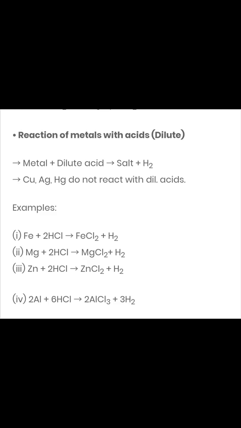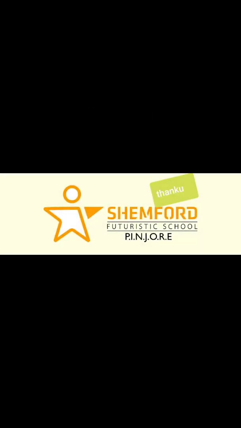Children, see, if we are taking HCl, that is the hydrochloric acid, then whatever metal is reacting with hydrochloric acid will give rise to the chloride salt. We have done in chapter number 2, if you remember, the family of salts. Chloride salts: FeCl2, MgCl2, zinc chloride, aluminium chloride, in all the cases, because the acid taken is dilute hydrochloric acid. So the corresponding salt which is going to be formed is of the chloride family along with the hydrogen gas release.